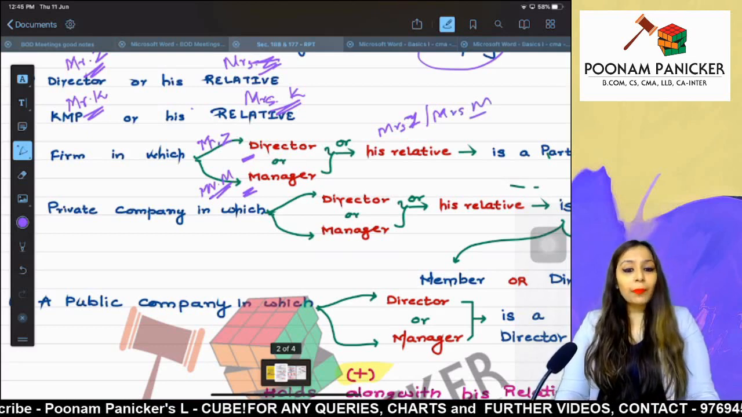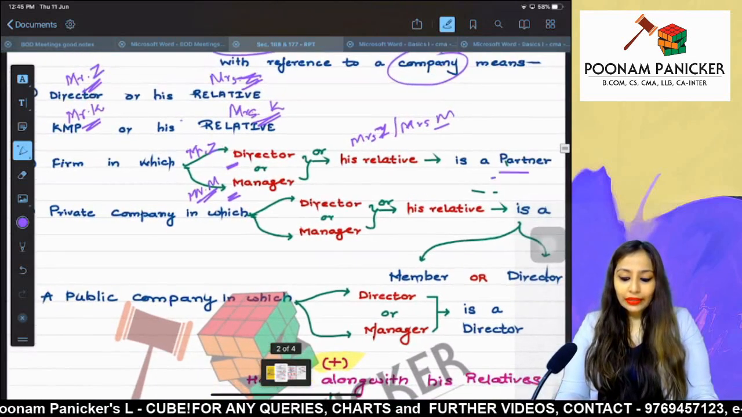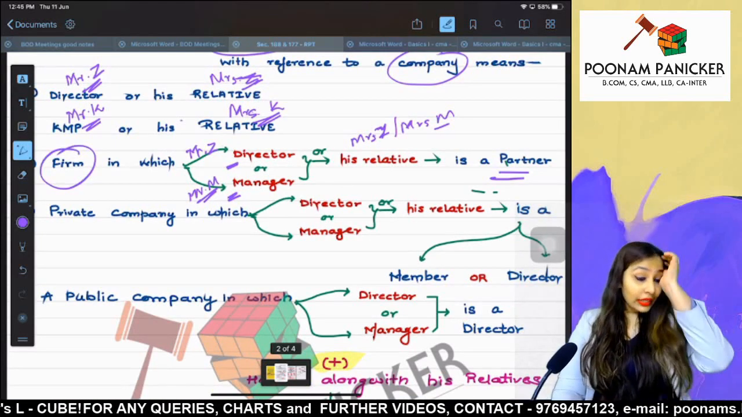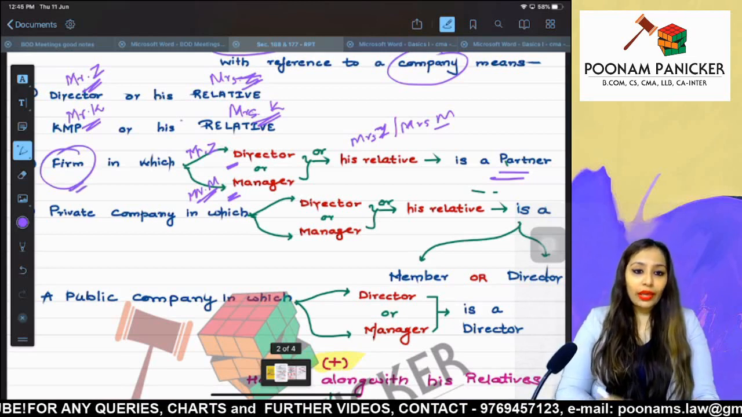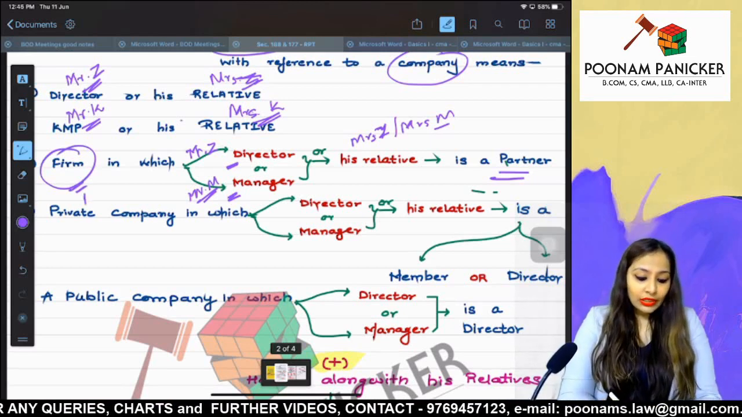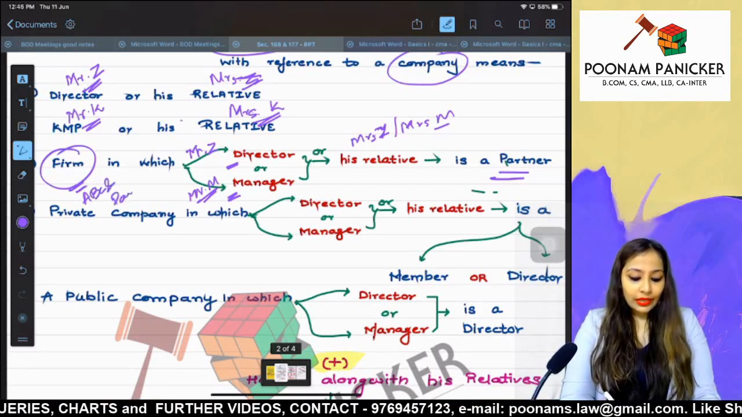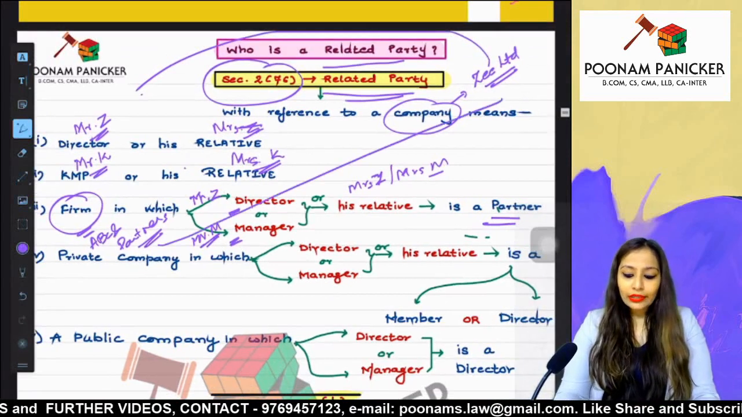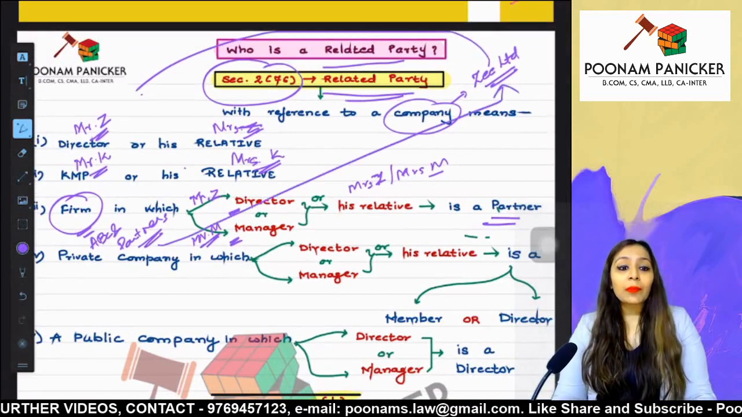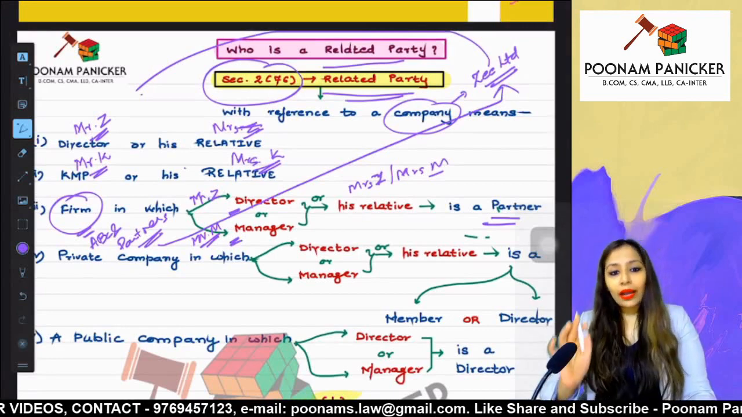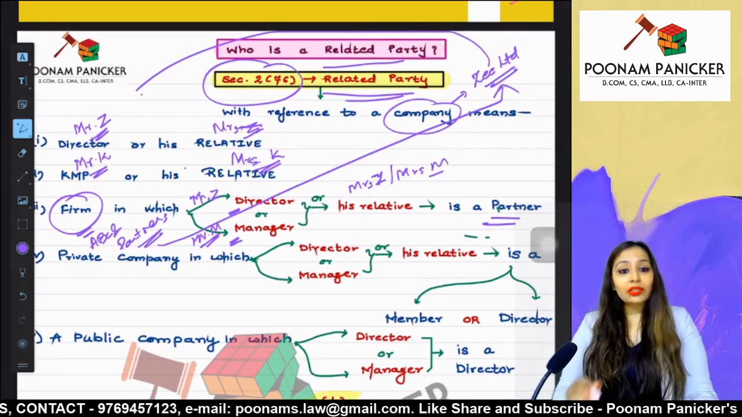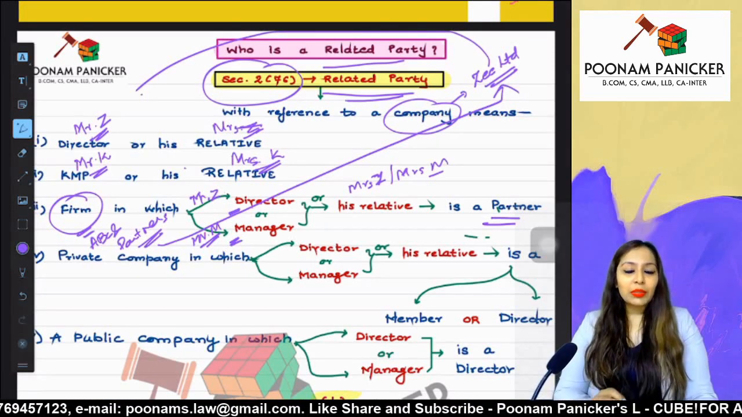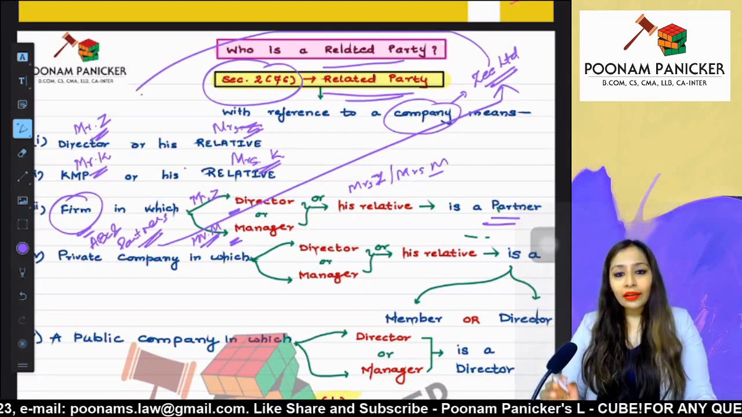If these people are partners in a partnership firm, say we call this firm ABC and Partners, then ABC and Partners will become a related party for Z Limited. I'll repeat my point. Either Mr. Z, the director of Z Limited, or his relative Mrs. Z is a partner in ABC and Partners, then ABC and Partners and Z Limited are related parties.